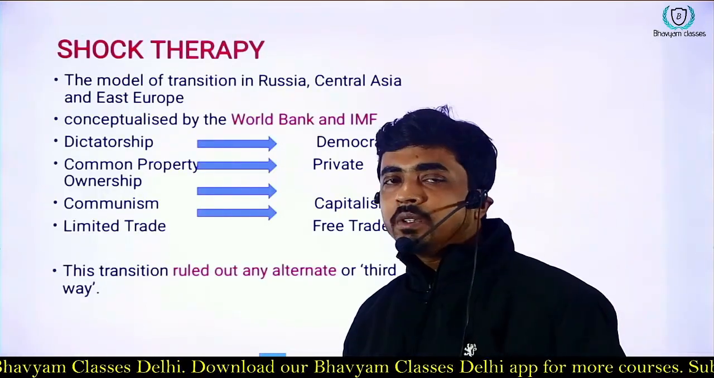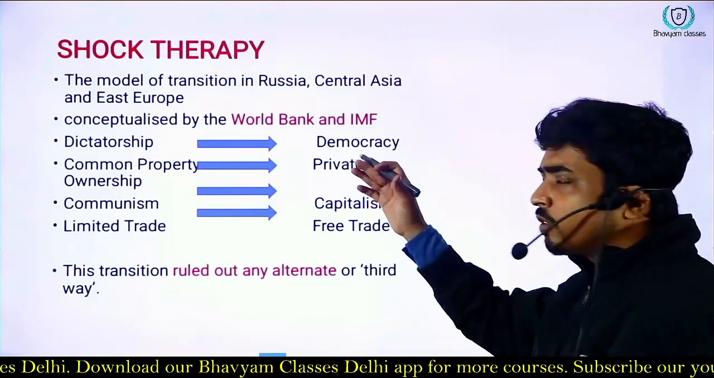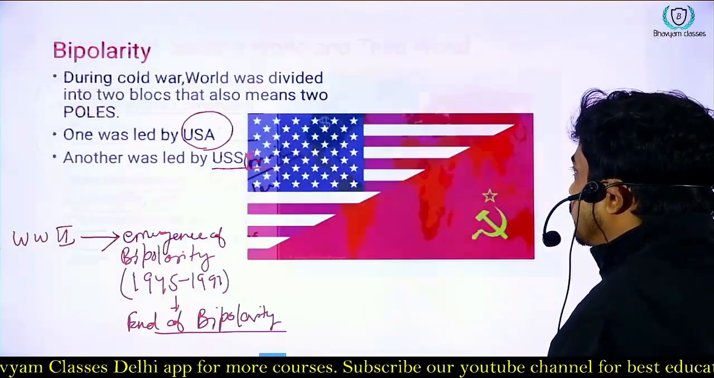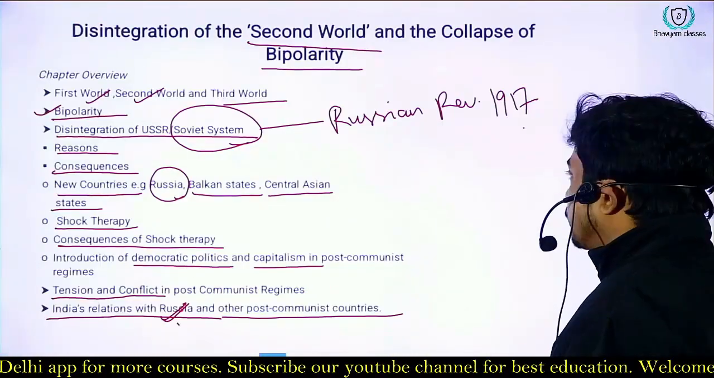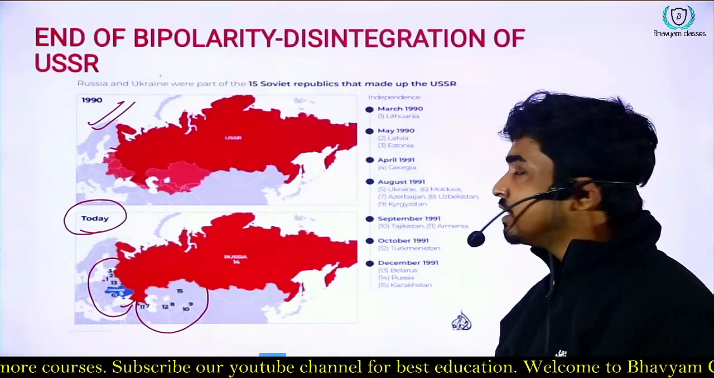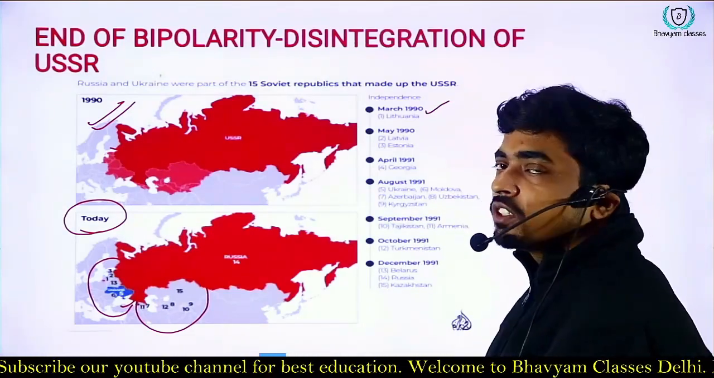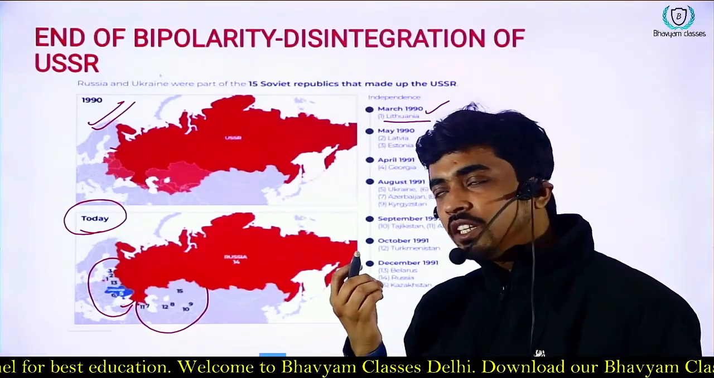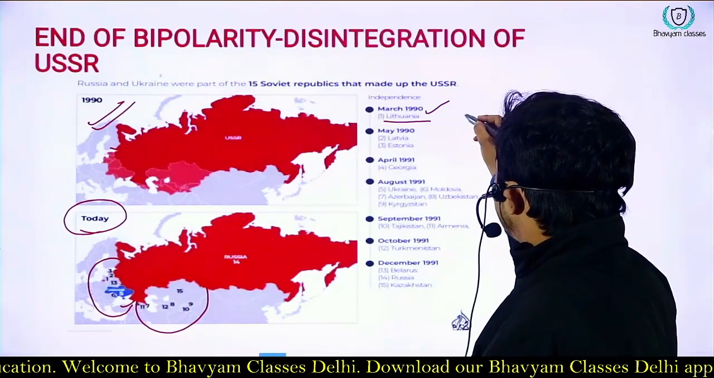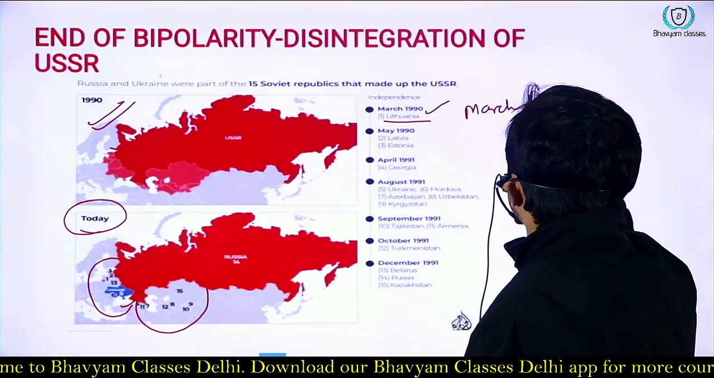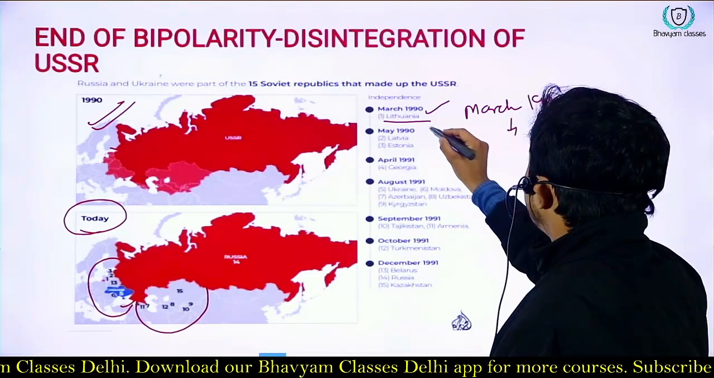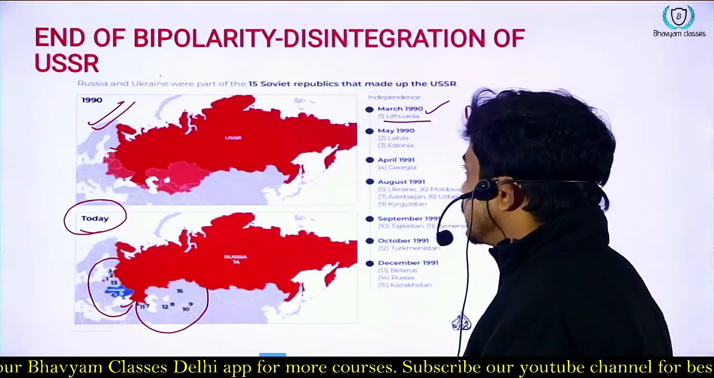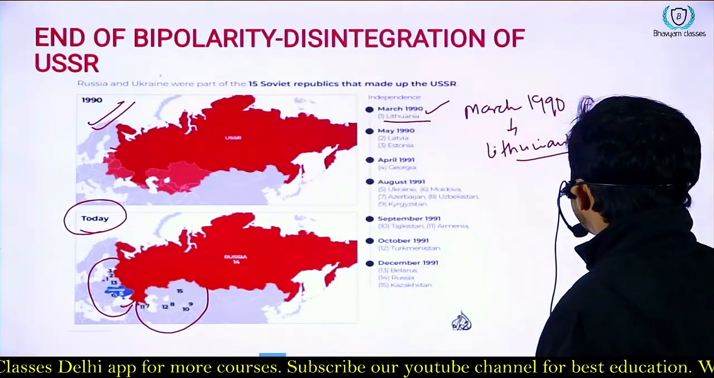Now we will look at one of the most important consequences before going to shock therapy. First we will look at what was the first nation that emerged after the decline of the Soviet Union. In March 1990 there was a movement in Lithuania to get independence from the USSR. So in March 1990 Lithuania got independence from the USSR. That also had a spread out effect.